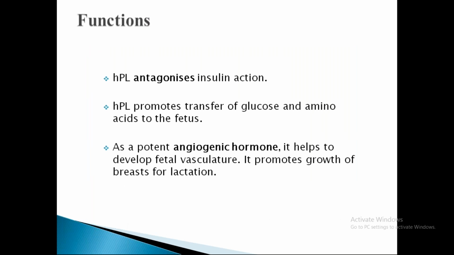So what are the various functions of human placental lactogen? It is having an anti-insulin like action, so it actually antagonizes the insulin actions. Human placental lactogen promotes the transfer of glucose and amino acids to the fetus. So it promotes the maximum amount of transfer of glucose and amino acid to the fetus.